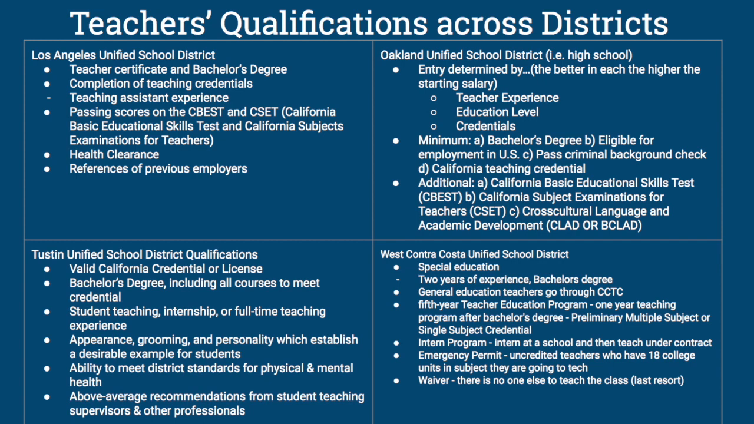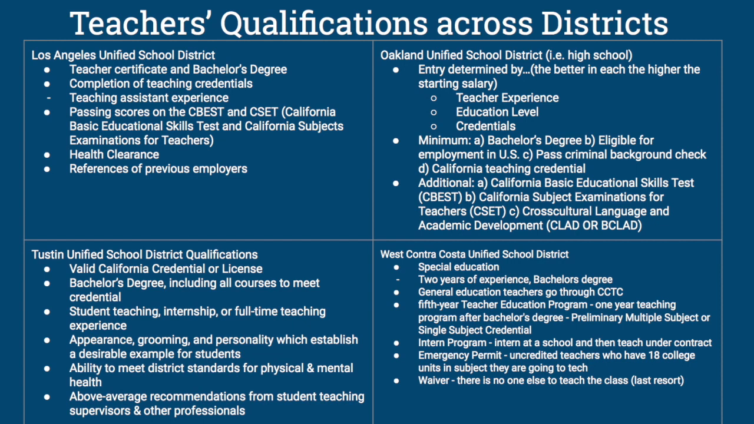Within the West Contra Costa Unified School District, all teachers need 2 years of experience, a bachelor's degree, and they need to have some sort of teaching experience. So either they're an aide or they were an intern. And they need to have general education teachers go through one of the paths offered by the California Commission on Teacher Credentialing. First is a 5th-year teacher education program where you go through a 1-year teaching program after getting your bachelor's degree, which results in preliminary multiple subject or single subject credentials.